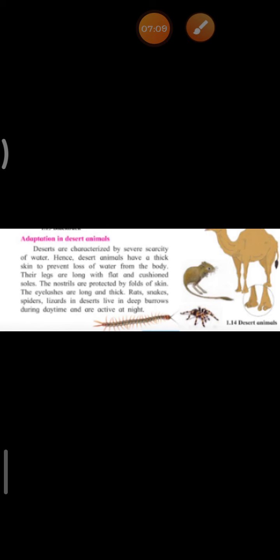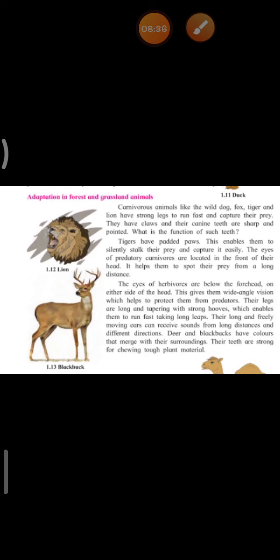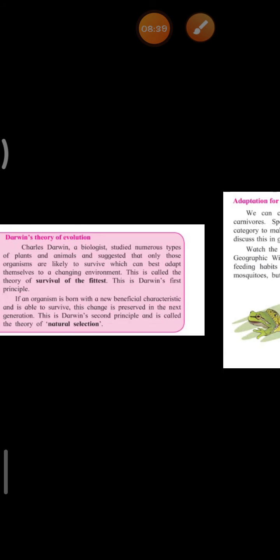And what do animals like rats, snakes, and spiders do? They live in deep burrows during the daytime and are active at night. Why is this so, children? Since at night it is a bit colder than the day. Okay, children? Turn to page number 6.